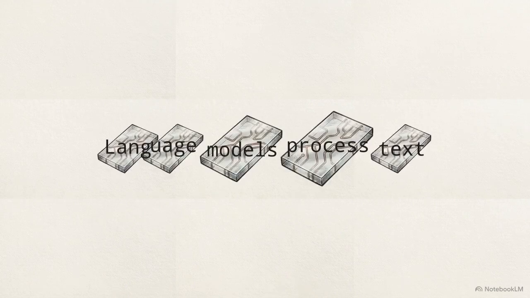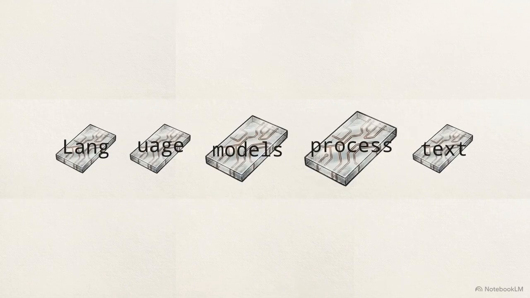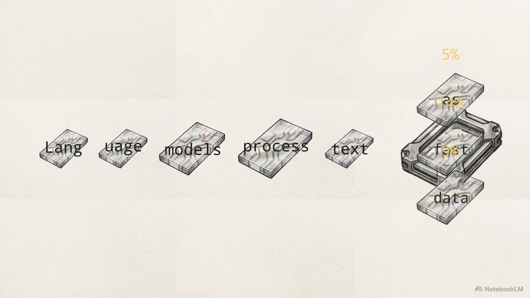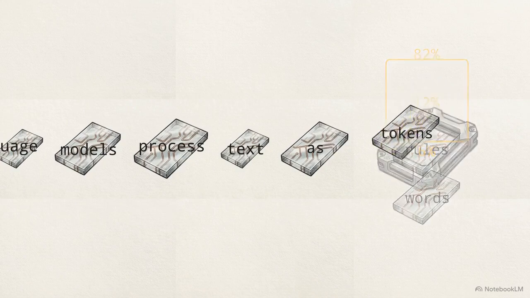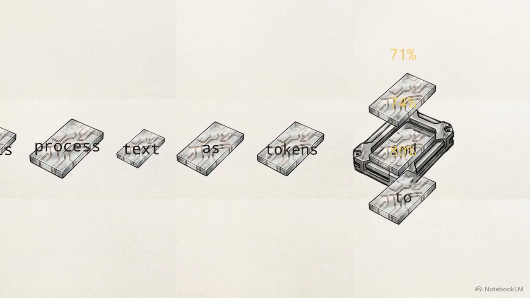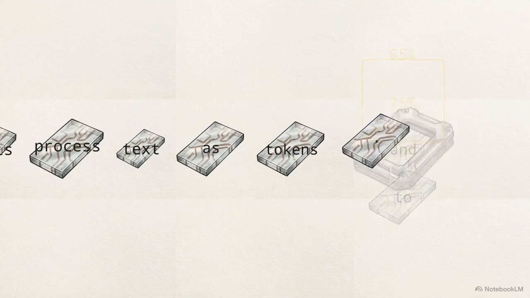They don't actually read words. They process text as tokens, segmented blocks of characters. To generate a response, the system plays a complex game of probability, calculating which token is mathematically most likely to come next. Once the most probable piece locks in, the machine recalculates the odds for the one after that.